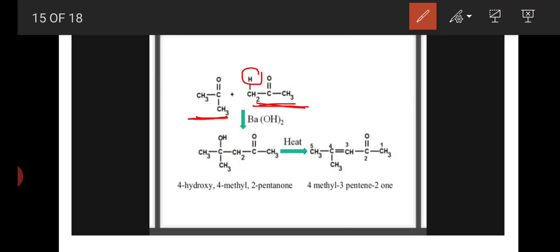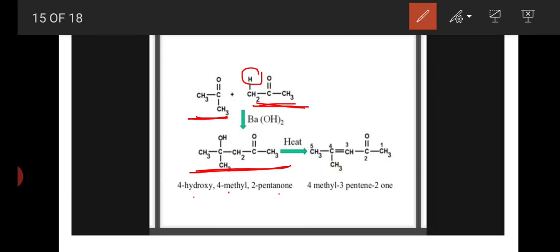In presence of water, that alkoxide ion binds with a proton and forms the beta hydroxy compound. Okay, here this is the beta hydroxy compound, that is 4 hydroxy 4 methyl 2 pentanone.